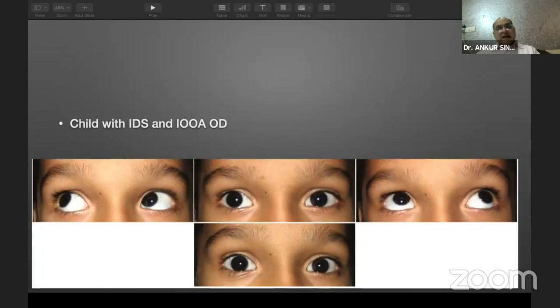Now, this is the case of IDS. In the bottom photograph, you can see a line, but in the upper photograph, you can see there is a clear-cut divergent squint. And when we look in the left up gaze, we can see there is a clear-cut left inferior oblique overaction. So when we are planning surgeries in these patients, when we are tackling inferior oblique in the right eye, then we can always do a right lateral rectus recession along with whatever we are planning in these cases.